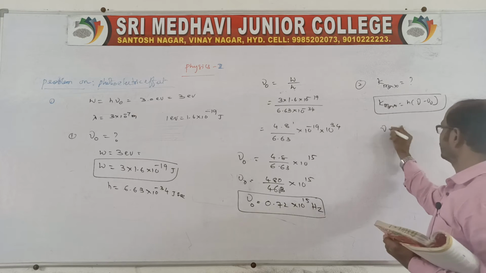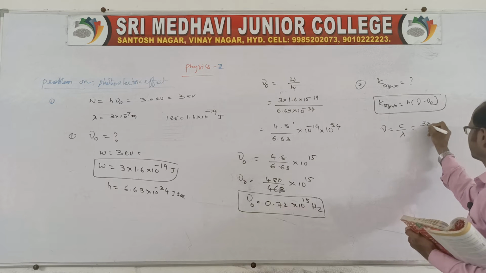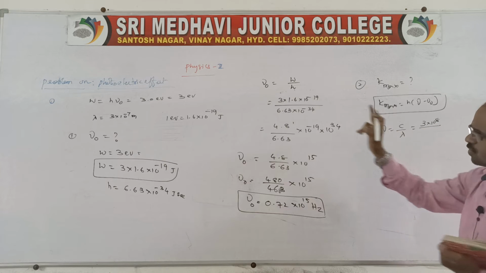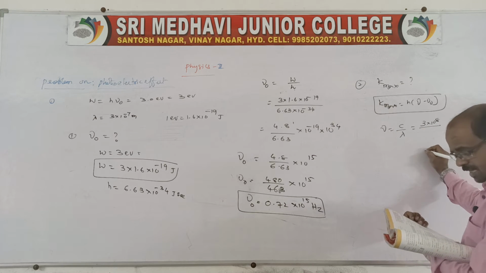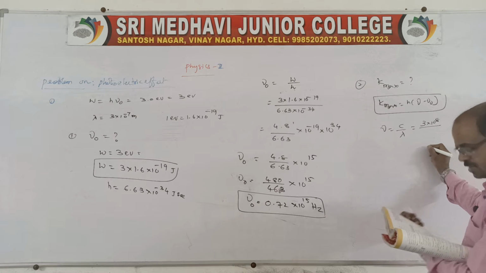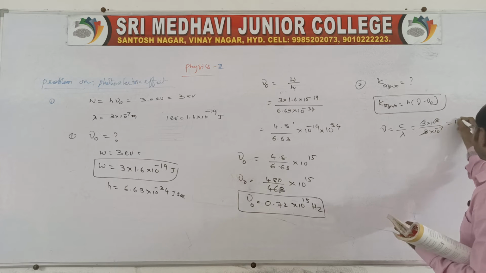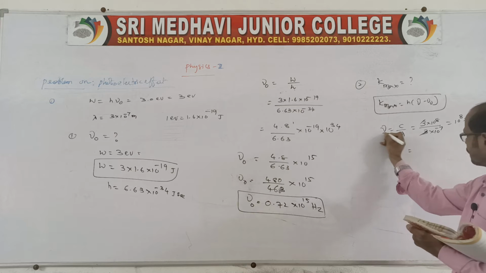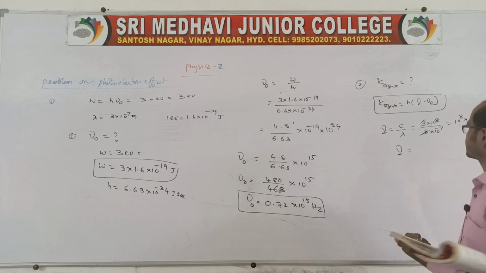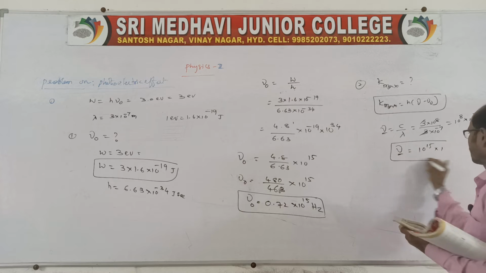Nu is c by lambda, where c is the velocity of light, 3 into 10 power 8, and lambda is 3 into 10 power minus 7. So it is 10 power 8 into 10 power 7, which is the incident frequency, 10 power 15.